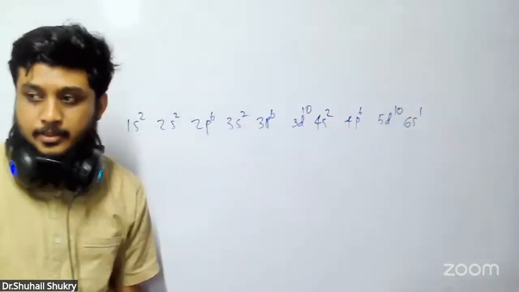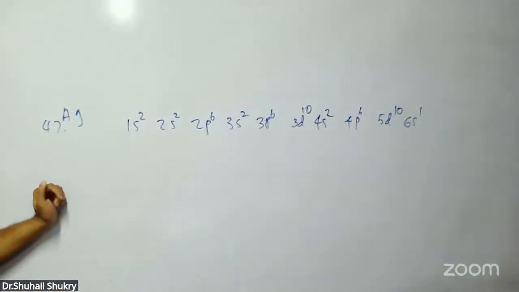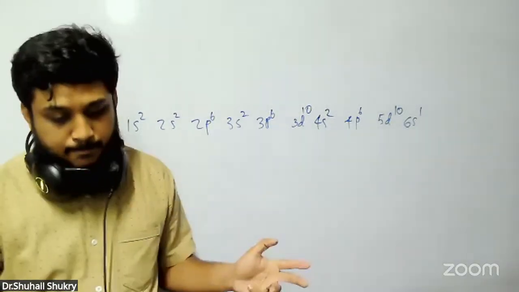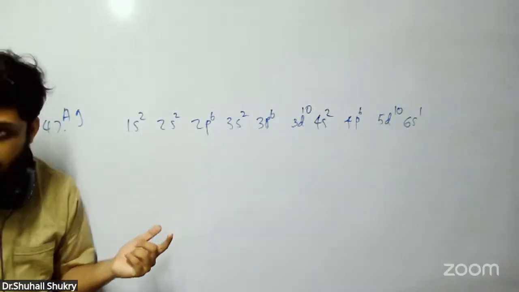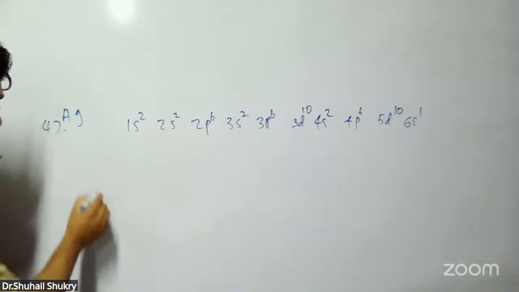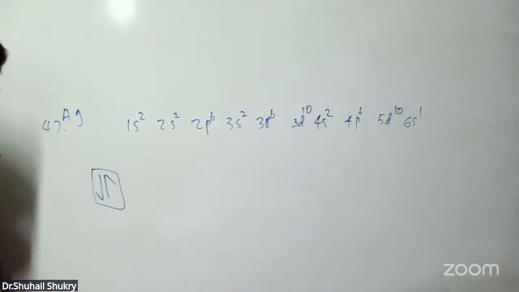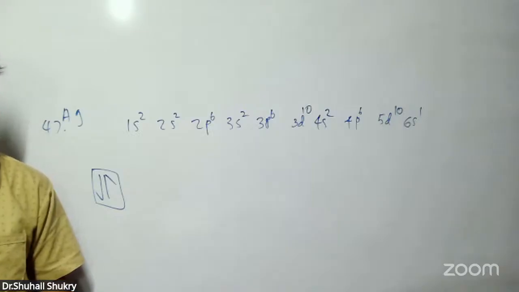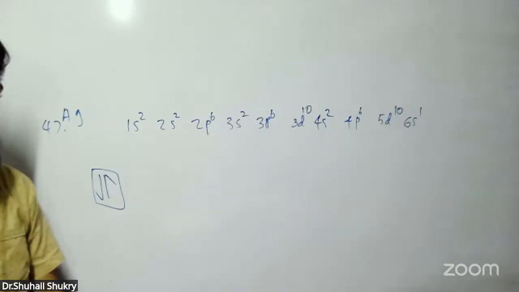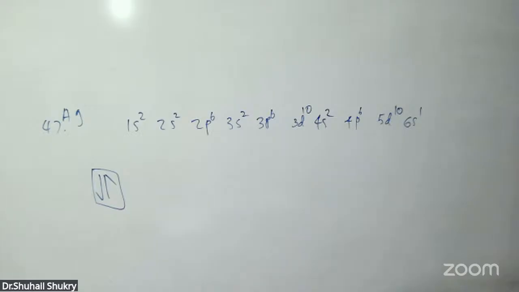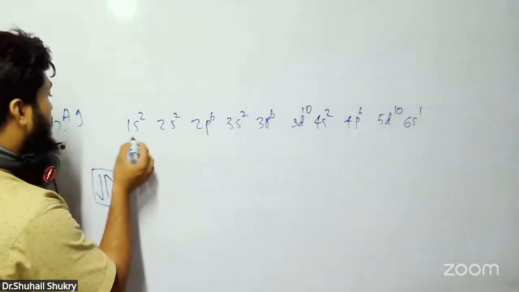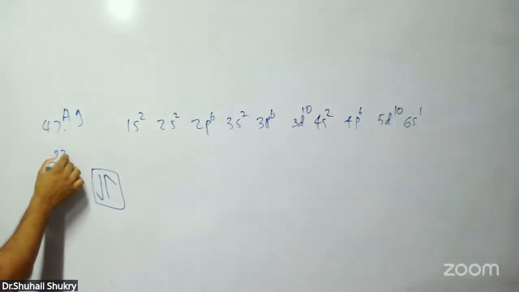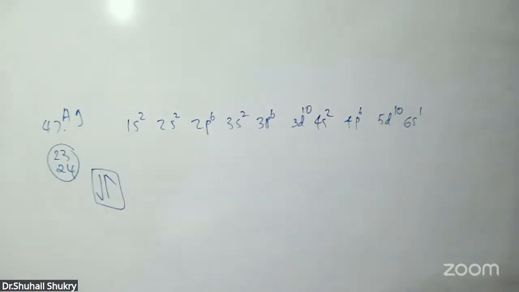This is silver, which has a special electronic configuration. Now they have said about the spin: one type and the opposite type. You can't tell definitely which one is plus and which one is minus, because an orbital can be like this or like this. An electron can have any side rotation. In this 47, if you divide by 2, one side will have 23 and the other side will have 24.